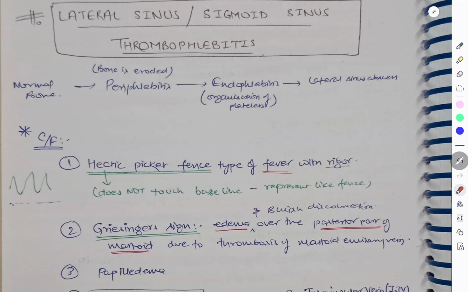Coming to the lateral sinus or sigmoid sinus thrombophlebitis. This is also an intracranial complication of ASOM and CSOM. Earlier there was normal bone, then the bone is eroded, which is called periphlebitis. After that this erosion comes inside, which is called endophlebitis, causing the lateral sinus abscess. So it was normal bone, then periphlebitis, endophlebitis, and then lateral sinus abscess.